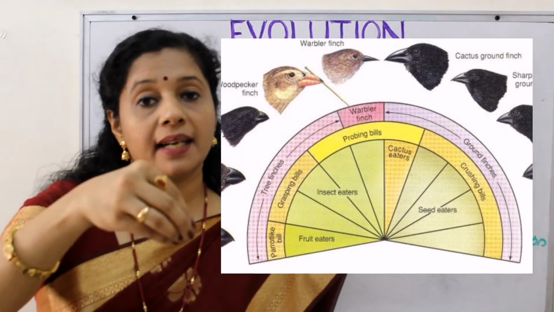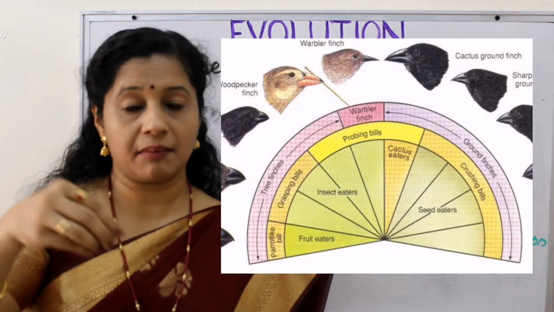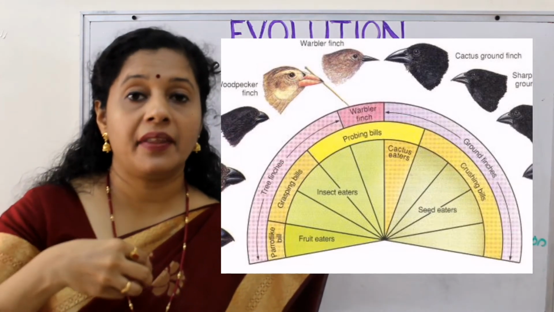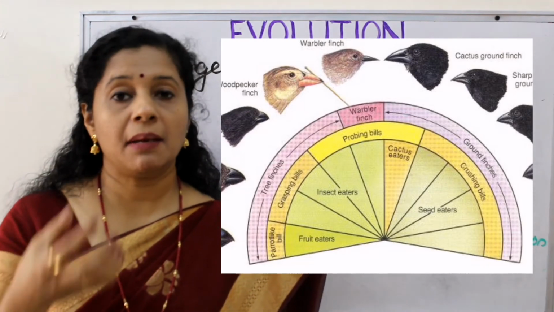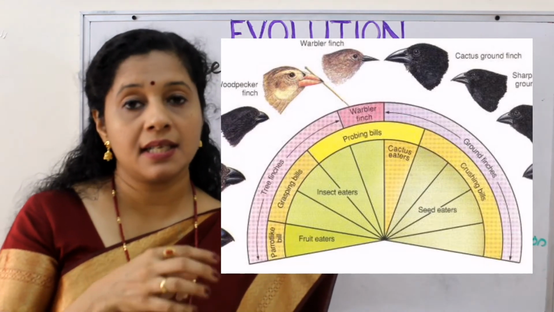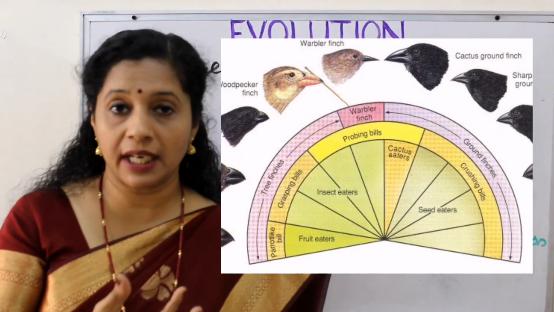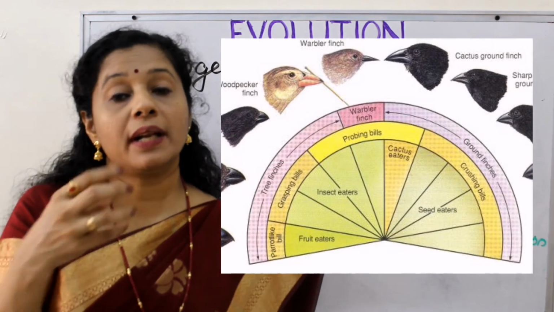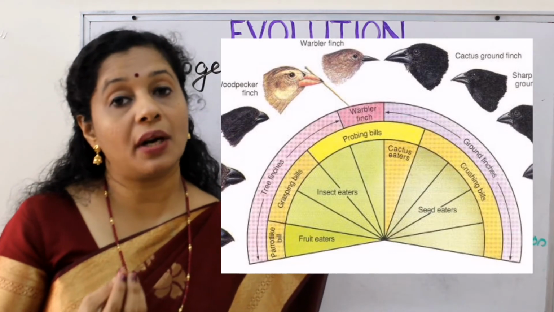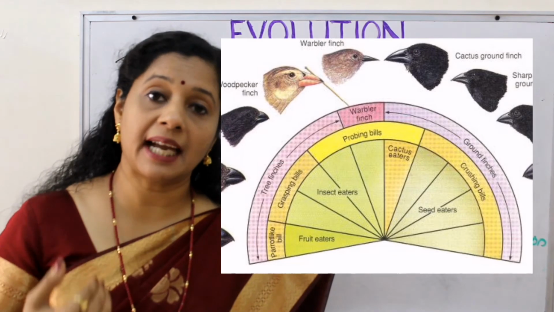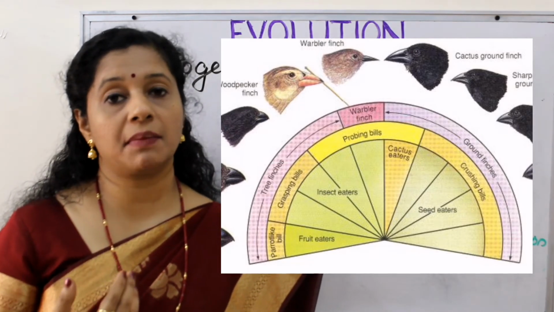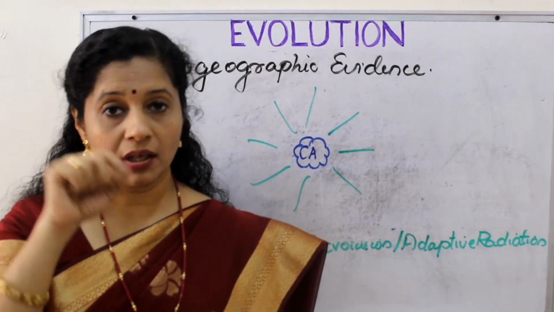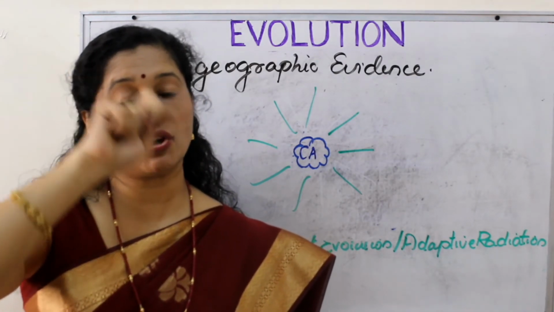Once they migrated from their original geographical area, but within the Galapagos group of islands only, their food habit changed. Maybe from the initial seed-eating habit, some of them became frugivorous, fruit eating, or some became insectivorous, meaning insect eating. So over a period of time, their beak also got adapted to the type of feeding habit they possessed. So these two are examples of adaptive radiation, that is, starting from a common point, diverging out new species but within the same geographical area.